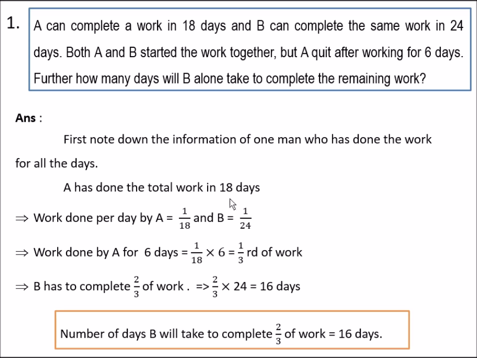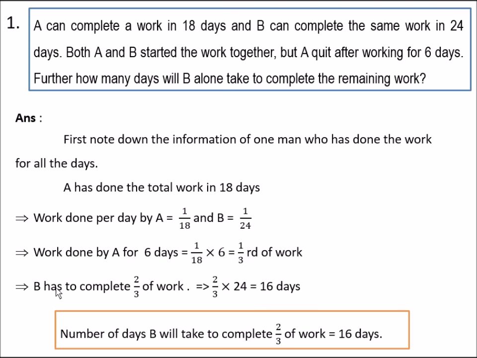Similarly, B can complete the same work in 24 days, so work done per day by B is 1/24. So work done by A for 6 days is 1/18th into 6 days, that is 1/3 of the work done by A in 6 days.